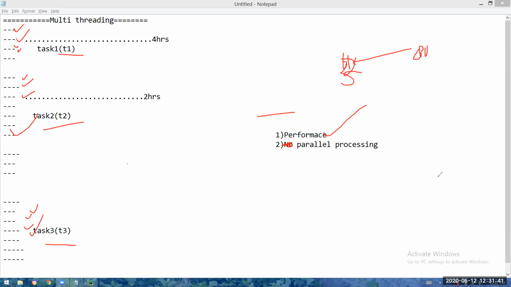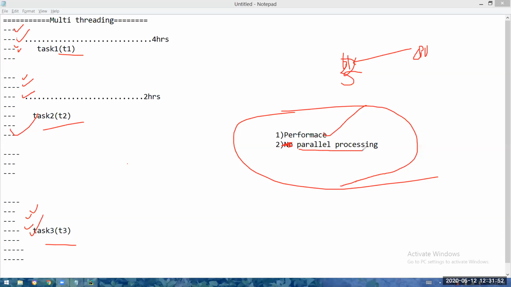So I am going to prove these 2 things with an example in the next class. I will write one program without threads. I will show the time complexity and I will show parallel processing is not there. If I implement threads in that program, I will show you how time complexity got reduced and how parallel processing is achieved. I will be showing with a practical example. And we can talk more on this, the limitations and all, also in the next class. Okay.